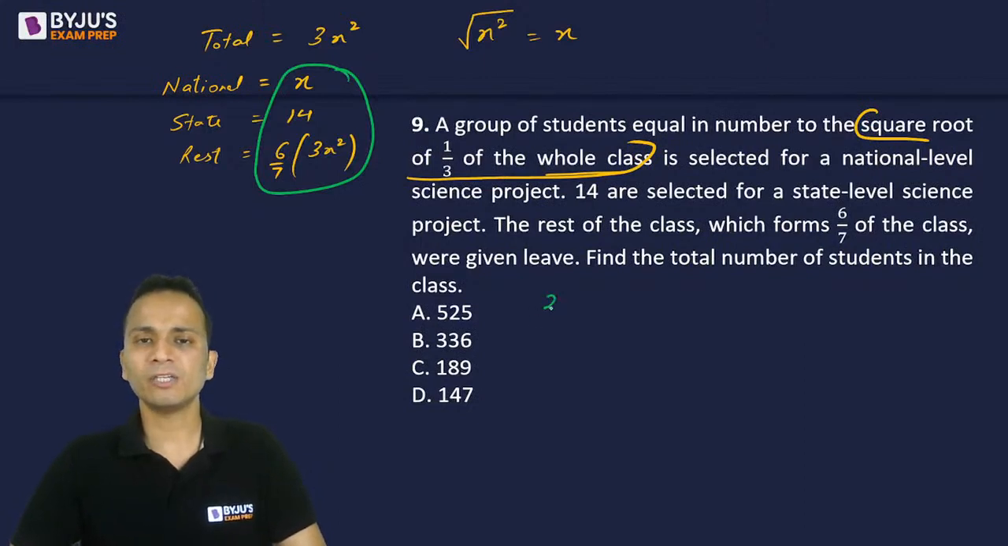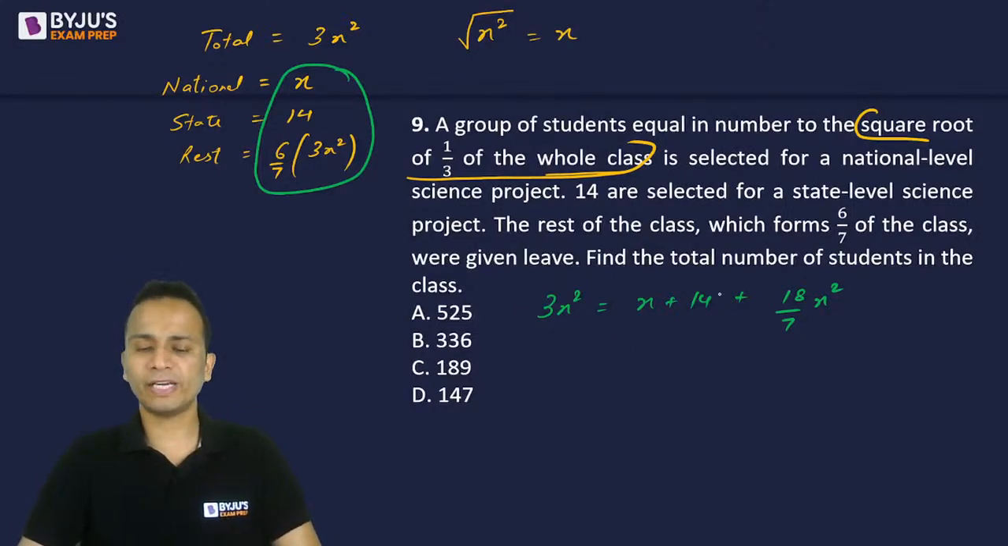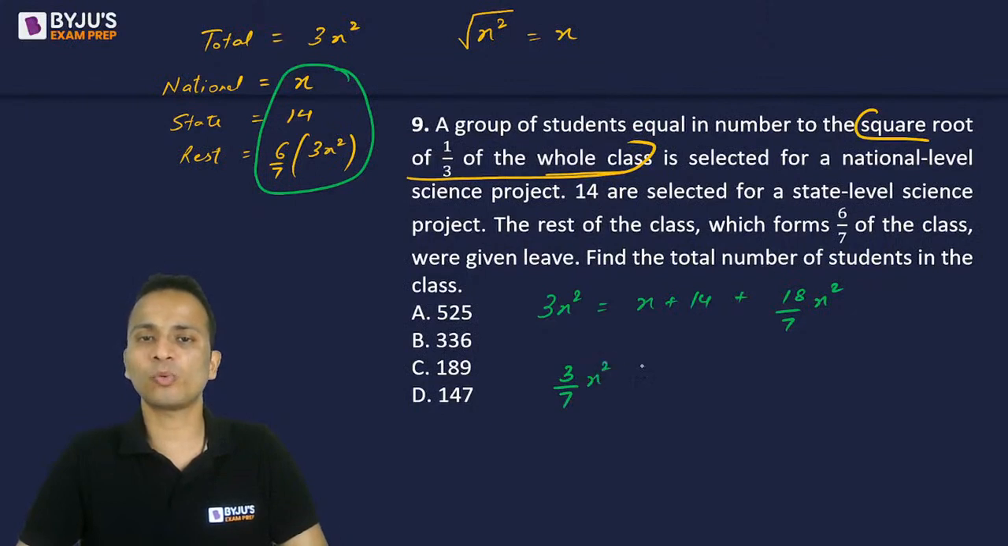Okay, so I'll equate 3x square is equal to x plus 14 plus 6 by 7 into 3x square, that is 18 upon 7 x square. Now taking the values of x square on one side, 21 minus 18, that is 3 upon 7 x square is equal to x plus 14. So 3x square minus 7x minus 108 equal to 0.